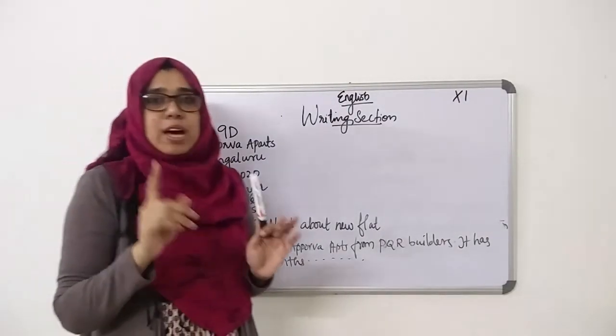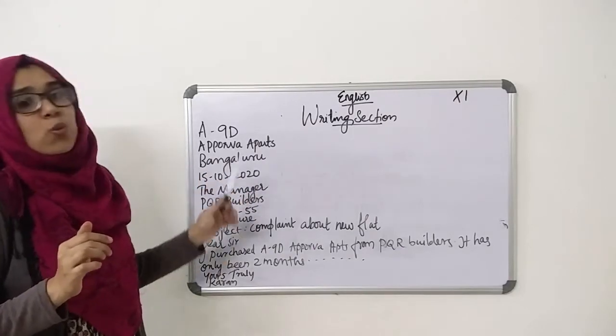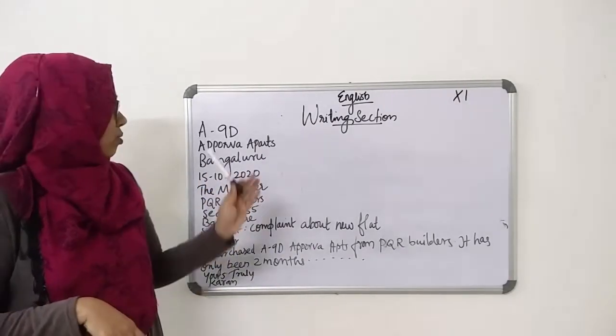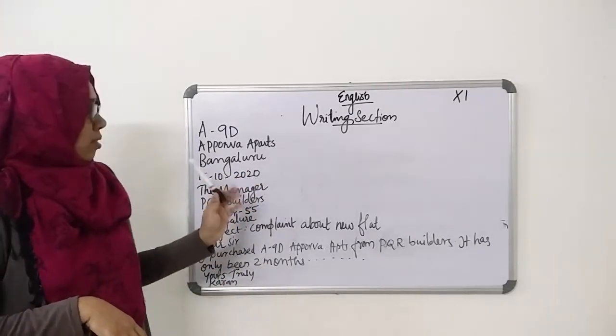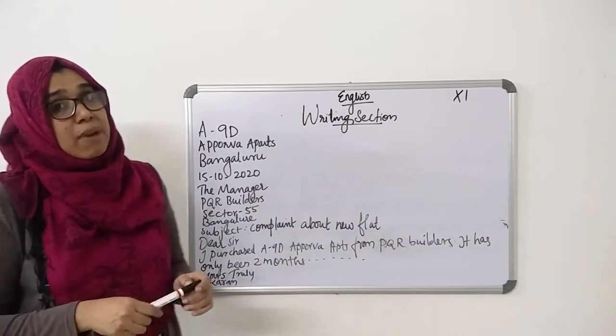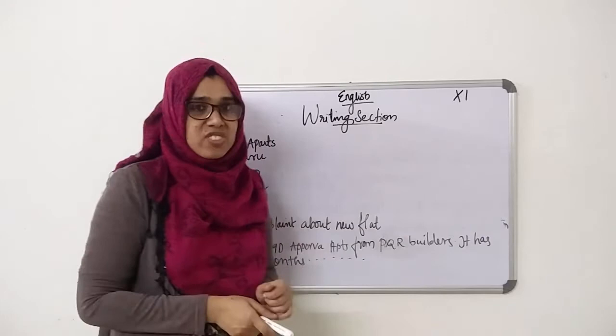Sender's address without name: A9D, Apurva Apartments, Bangalore. That's the sender's address. Then the date, then receiver's address. You are writing this letter to the manager of PQR Builders, which is already given in the question.